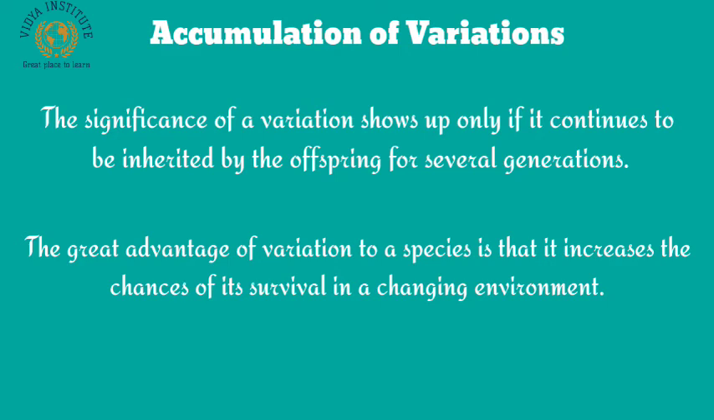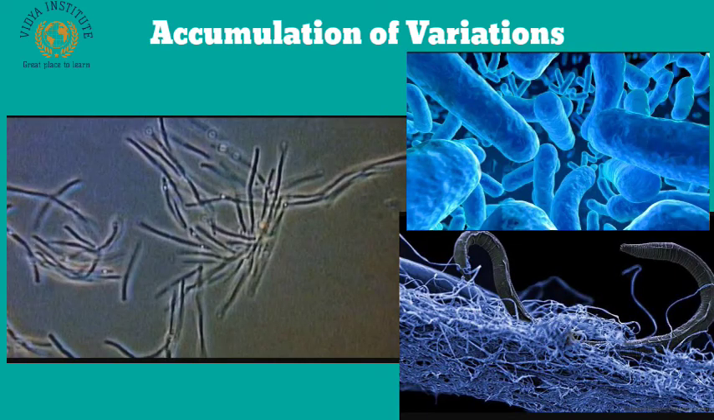The great advantage of variation to a species is that it increases the chances of its survival in a changing environment. For example, the accumulation of heat-resistant variation or trait in some bacteria will ensure its survival even when the temperature in its environment rises too much due to a heat wave or some other reasons. On the other hand, the bacteria which did not have this variation to withstand heat would not survive under these circumstances and die.